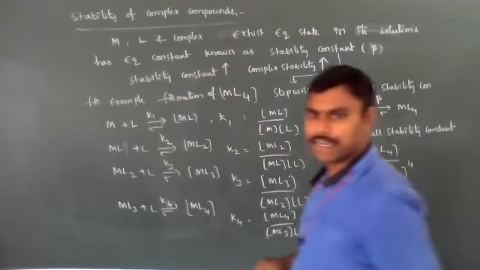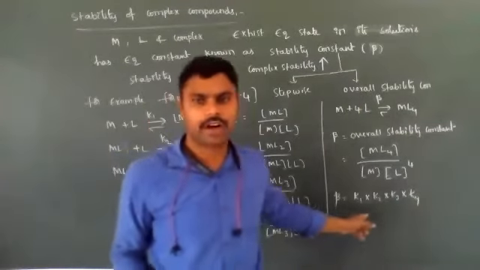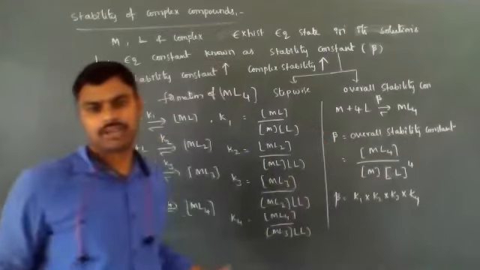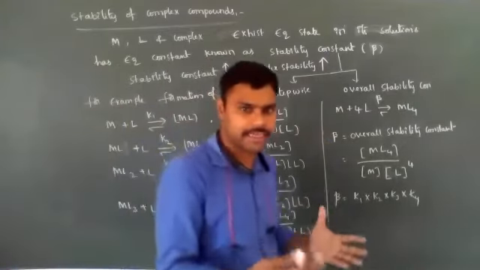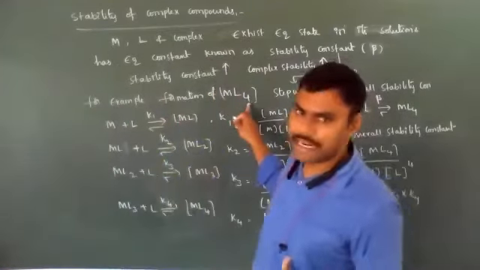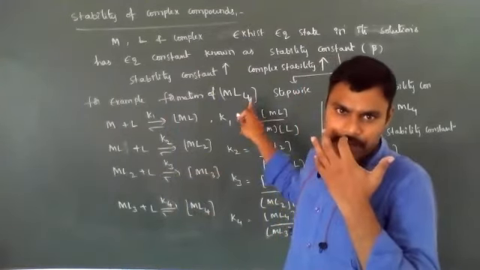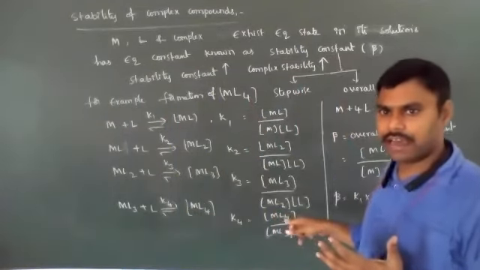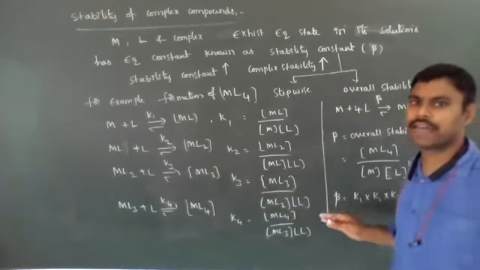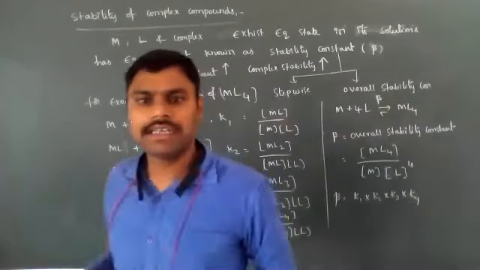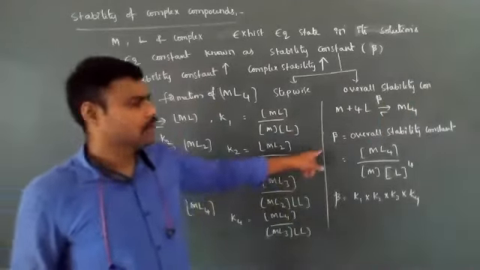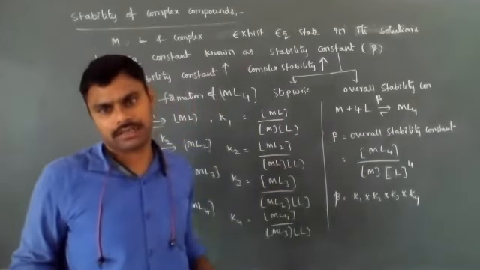So the overall stability constant is equal to the product of all the stepwise constants. For example, if n steps are present for the formation of an MLn complex, then the product of K1, K2, K3 up to Kn is equal to the overall stability constant.